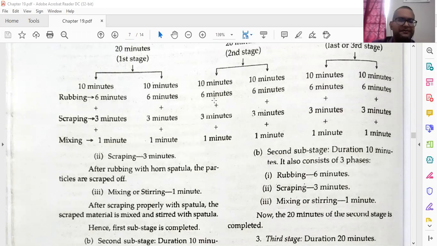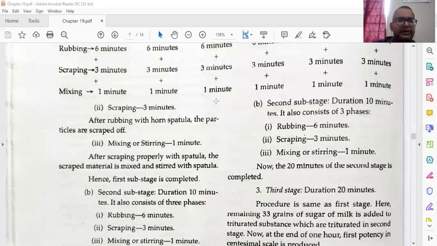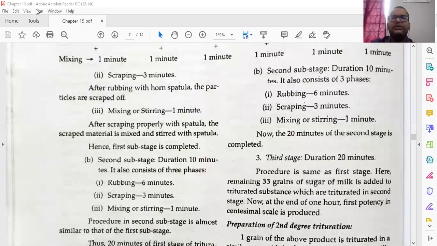Then second, scrubbing 3 minutes, which we already know. The second stage duration of 10 minutes also consists of three phases. The third point is mixing or stirring, 1 minute. After scrubbing properly with a spatula, the scraped material is mixed and stirred with the spatula. Then rubbing 6 minutes, scrubbing 3 minutes, mixing or stirring 1 minute. Now the 20 minutes of the first stage is completed. You can make this same table, and after that you can do a wording explanation.